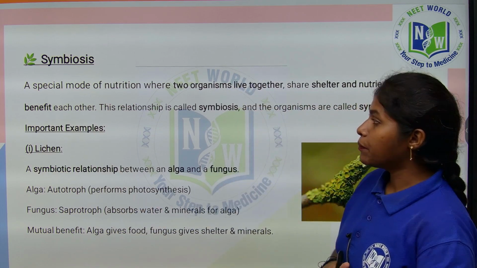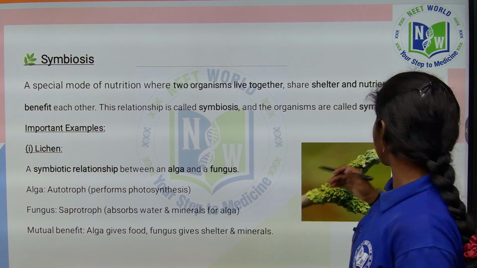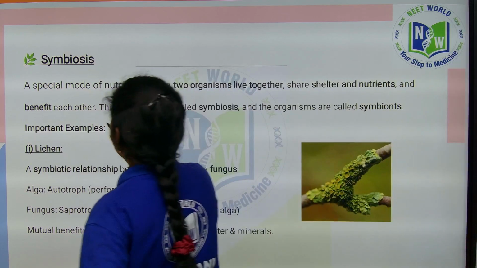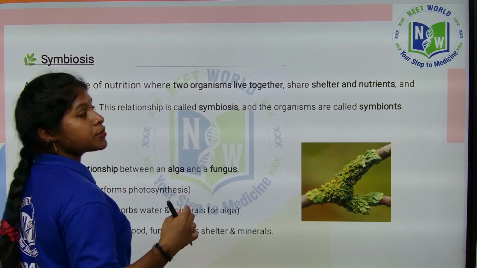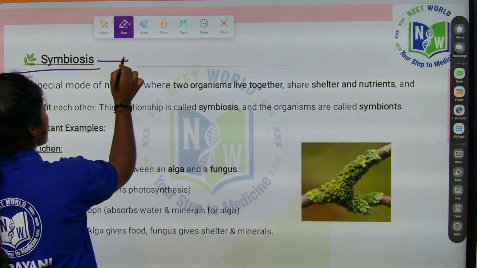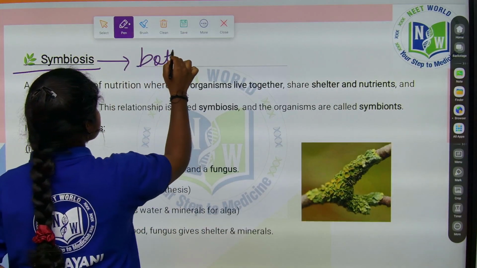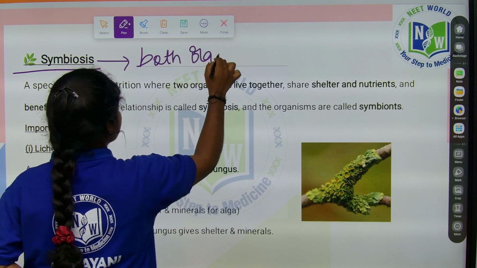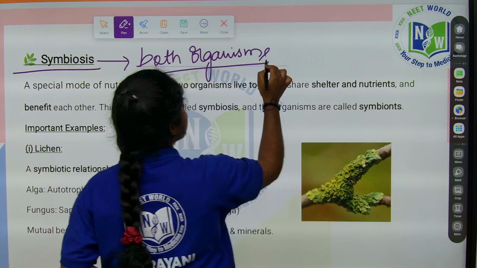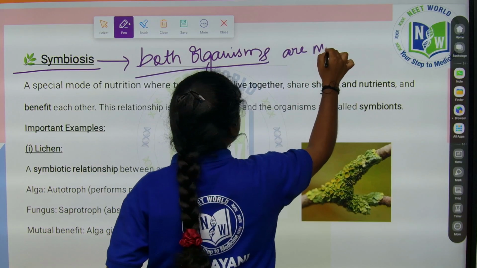So coming to symbiosis. What is meant by symbiosis? Symbiosis means mutual benefit. Two organisms are involved in this symbiosis, and both organisms mutually get benefit.